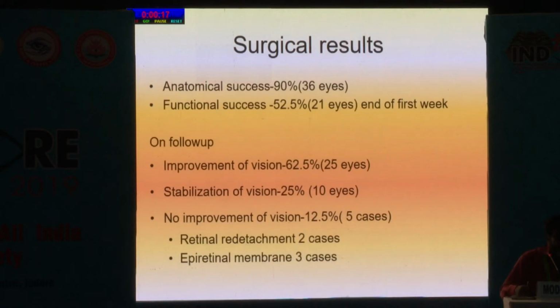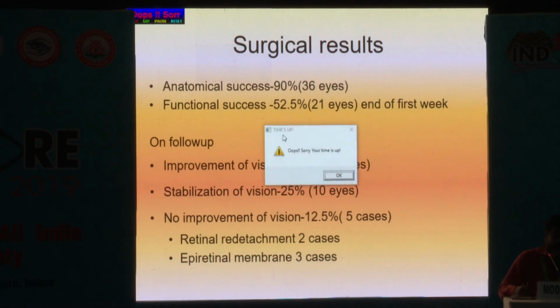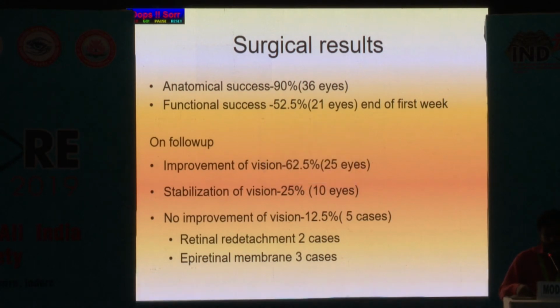The surgical results: anatomical success was 90%, functional 52% at the end of the first week. On follow-up, improvement of vision was noted among 62% of the patients, and stabilization in 25%. No improvement of vision was seen in 12.5% of the cases because of epiretinal membrane formation in 3 cases and retinal redetachment in 2 cases.